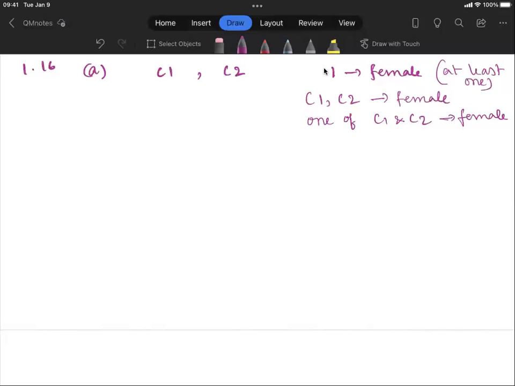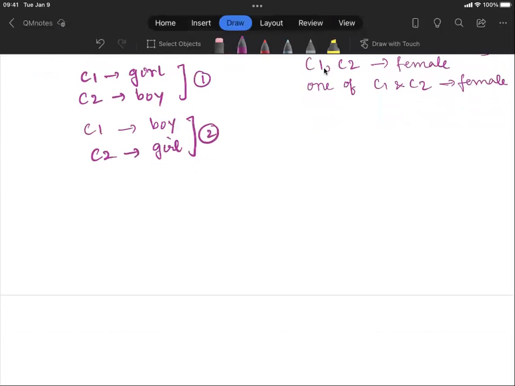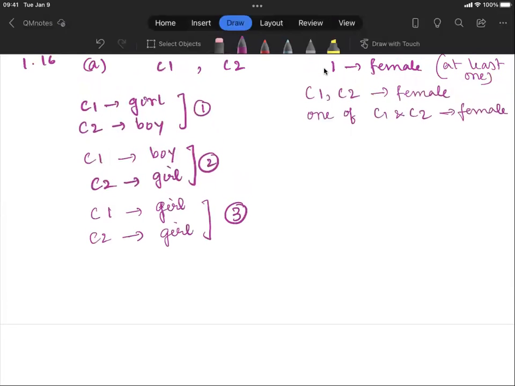So there are 3 possible scenarios. One is C1, the first child is a girl and the second child is a boy. This is scenario 1. The next scenario is the first child is a boy and the second child is a girl. This is the second scenario. The third scenario would be the first child is a girl and the second child is also a girl. Right, because the question says there is at least 1 female child. So it is possible that both the children are female.